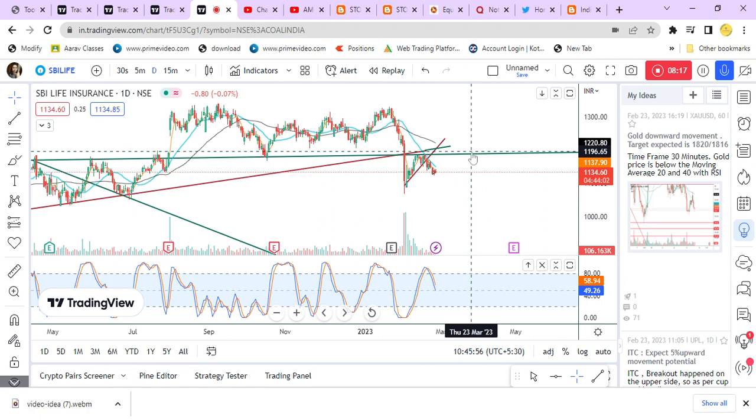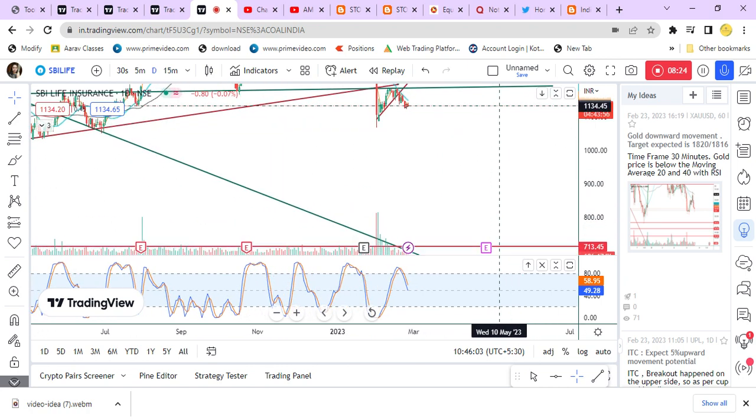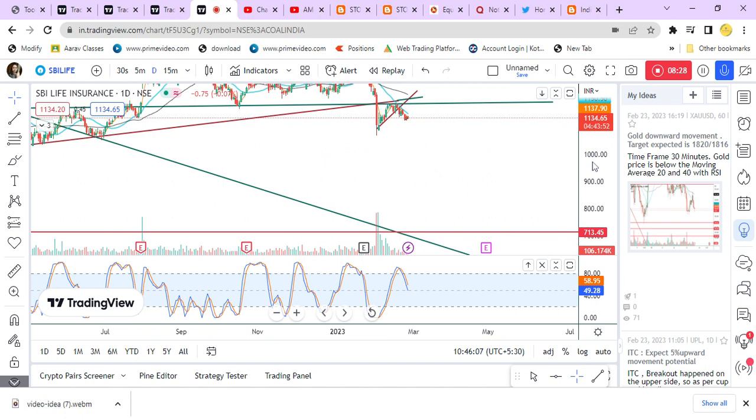Once it crosses, then only we can consider this target. Maybe there might be some movement downward, but let it cross this moving average 40 and this trend line, then only we can consider it as a complete downtrend. Then this acts as the stop loss, and this acts as the target.